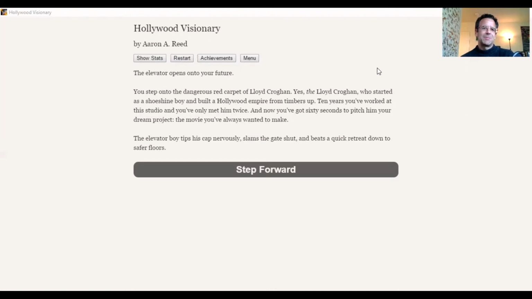Now, this game doesn't say specifically when this is set, but I gather from what we're seeing here that this is not the contemporary Hollywood industry we're talking about. You have this image of the studio head who seems to be someone who is of the people, someone who rose up from shoeshine boy to studio head. Well, that's really kind of an old-fashioned idea of what a studio head would be, something you'd see in old Hollywood. Maybe something like in the movie The Artist from 2011. If you've seen that movie, you remember that's set in the Hollywood industry during the silent period, like the late 1920s to the early 1930s.